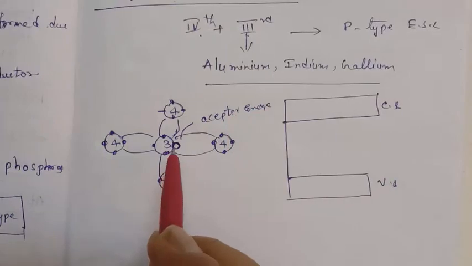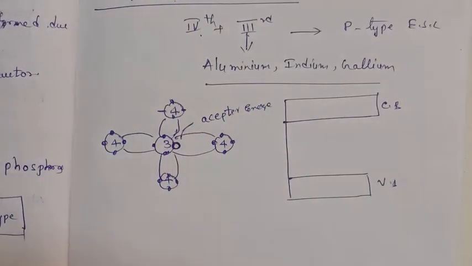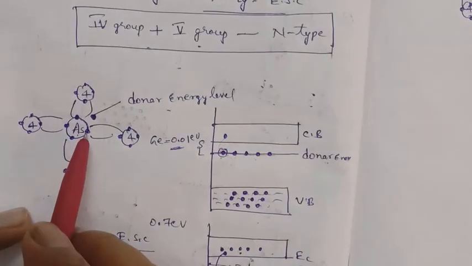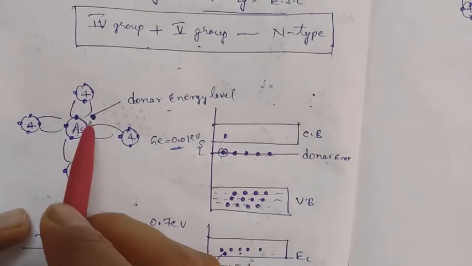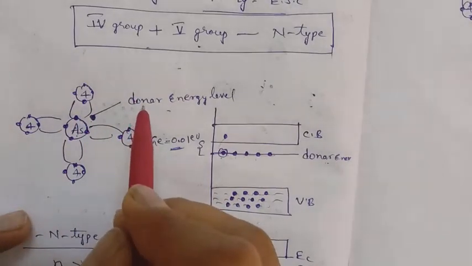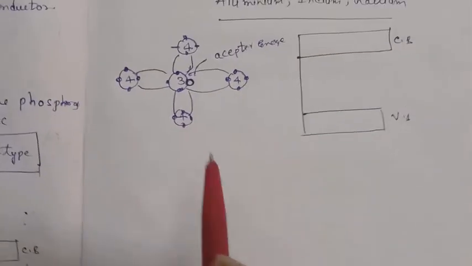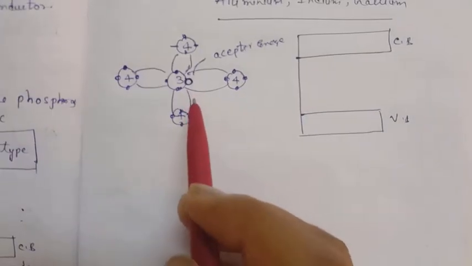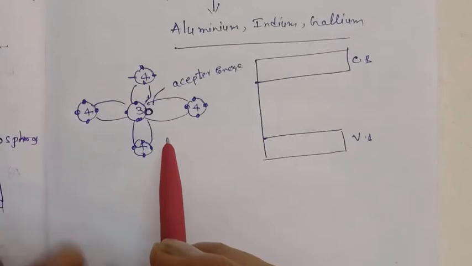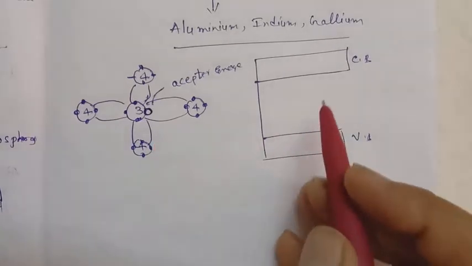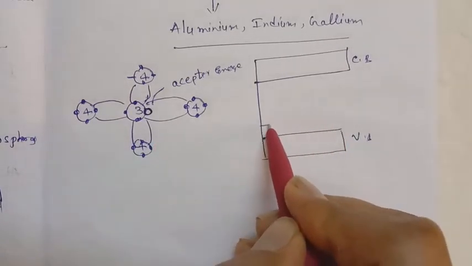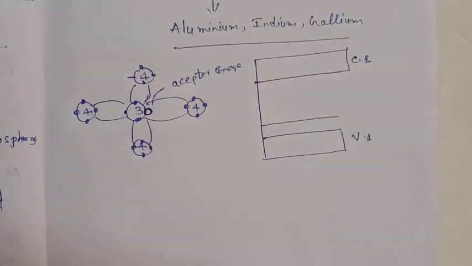Because it will accept one electron. But in the case of the 5 electrons, 4 covalent bonds are formed and it will donate 1 electron, that's why they form the donor energy level. But here 1 electron it is ready to accept, that's why they form the acceptor energy level. It is very close to the valency band.